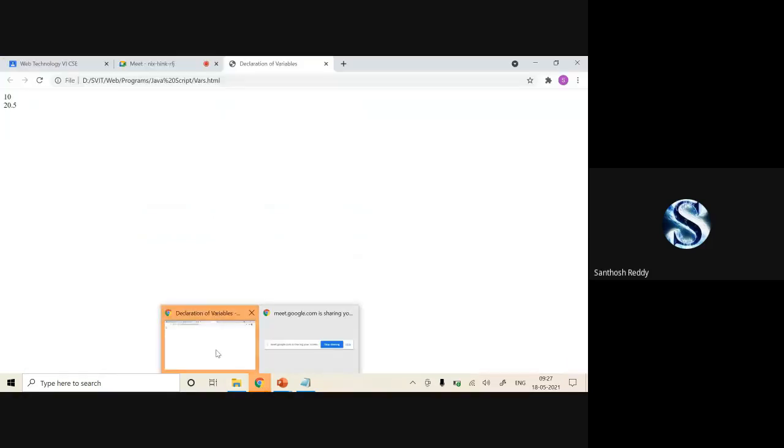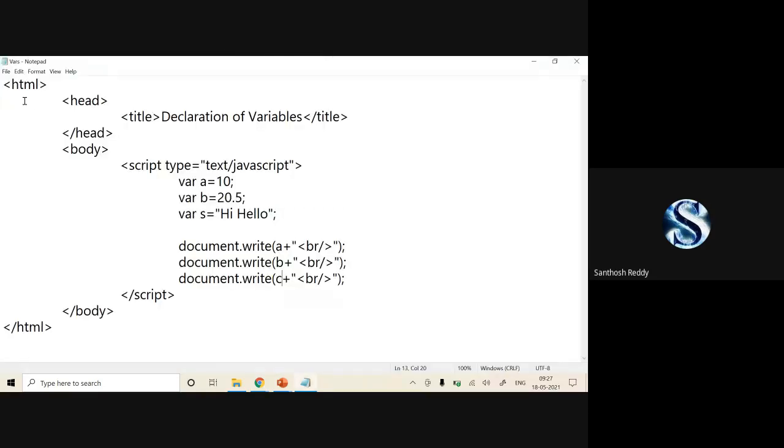Now you can check it out. 10 and 25 we have printed. I'll look into it about the string. Sorry, it is not c, it is an s. I'll go back here and refresh it. Now you can check it out. You have printed the values 10, 20.5 and hi, hello. Is it clear for everyone how to declare the variables and how to print the values? Yes, sir.